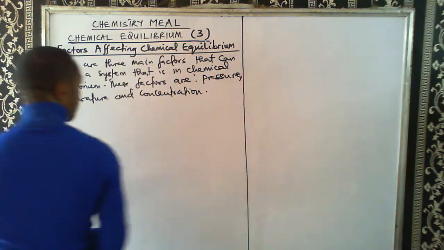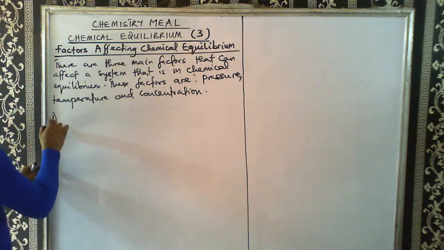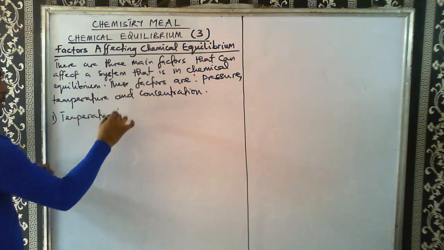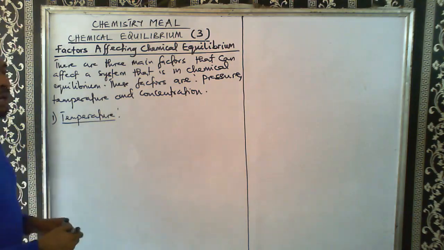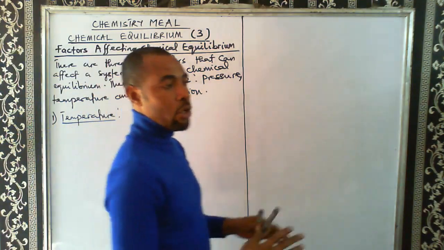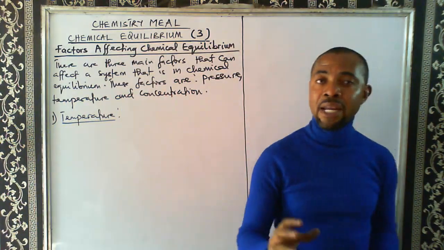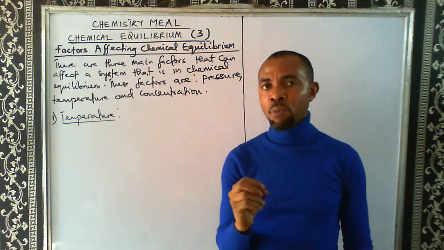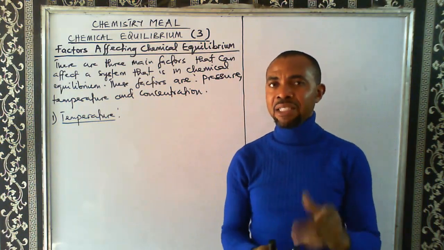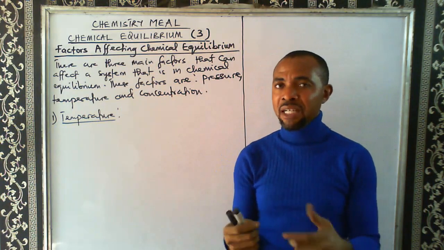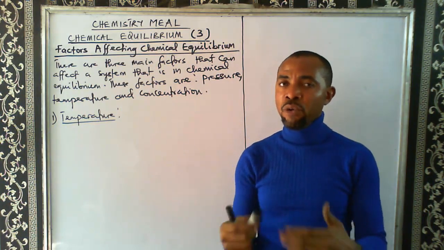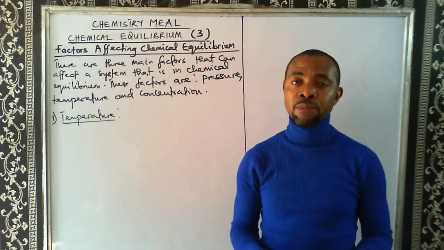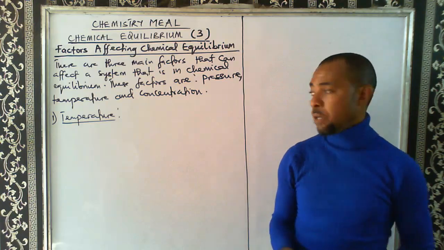So let's look at temperature. The first one, let's look at temperature. Now I'm going to give the effect of temperature on a system that is in equilibrium, and then after giving that effect, I will give further notes that we must take cognizance of. If you fail to understand the notes that I'm going to give, you will find it difficult to actually understand the effect of temperature on a system that is in equilibrium.